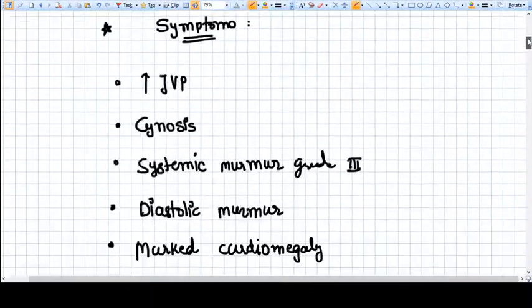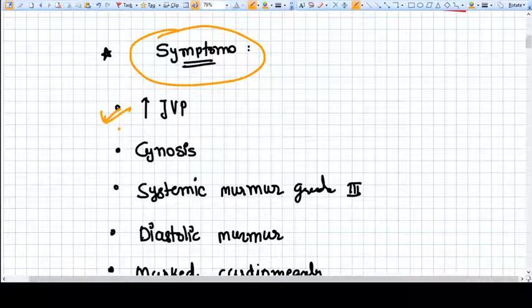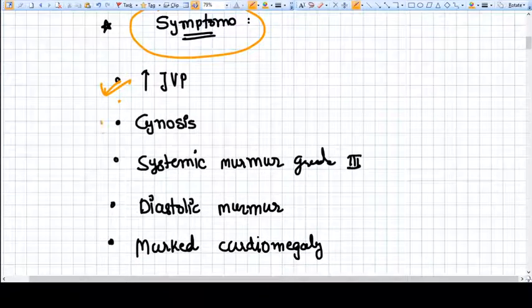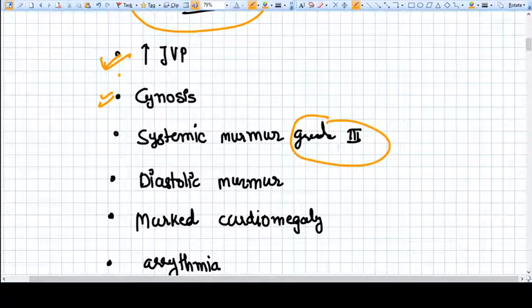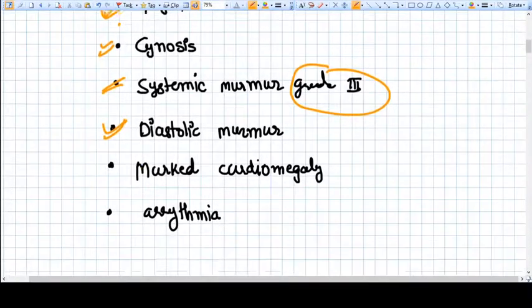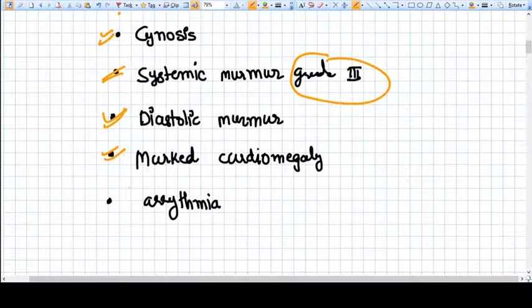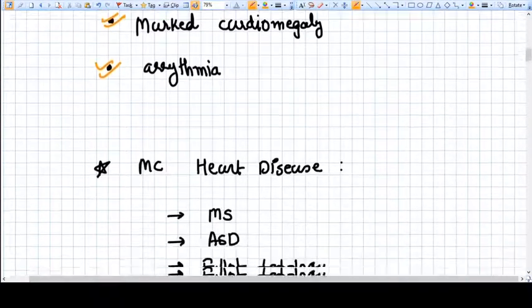Now let's go to the symptoms of cardiac disease during pregnancy. During pregnancy, if we find increased JVP, jugular venous pressure, cyanosis, a systolic murmur of severe grade like grade 3, a diastolic murmur, marked cardiomegaly, or arrhythmia, then these are the symptoms of a cardiac problem in pregnancy.